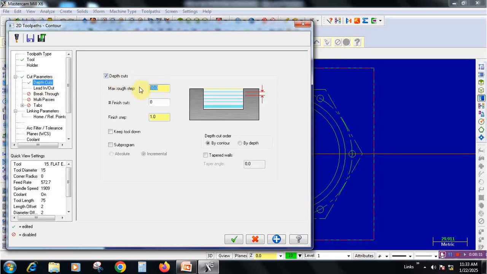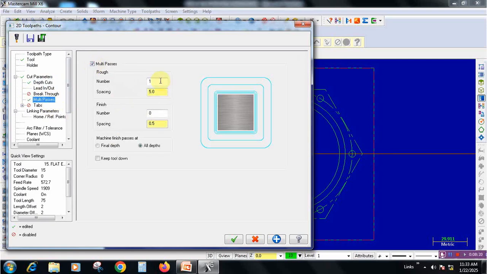This will be 0.5 mm. So every time 0.5 it will come down. Keep tool down to be selected, and go to multi passes. Now we need to select 15 passes. First the outer side, that tool will be rotating. One time it will shift, one more rotation again. So it is shifting 15 times. And keep tool down to be selected.